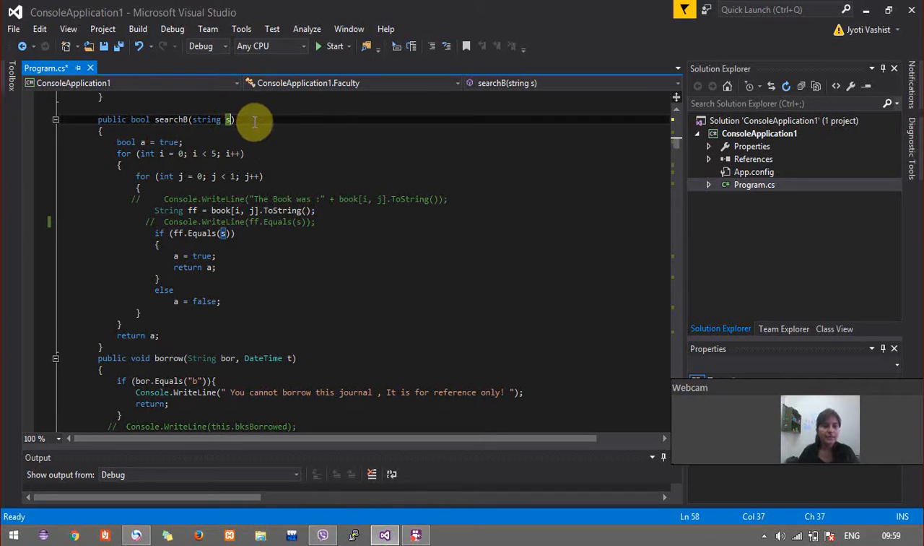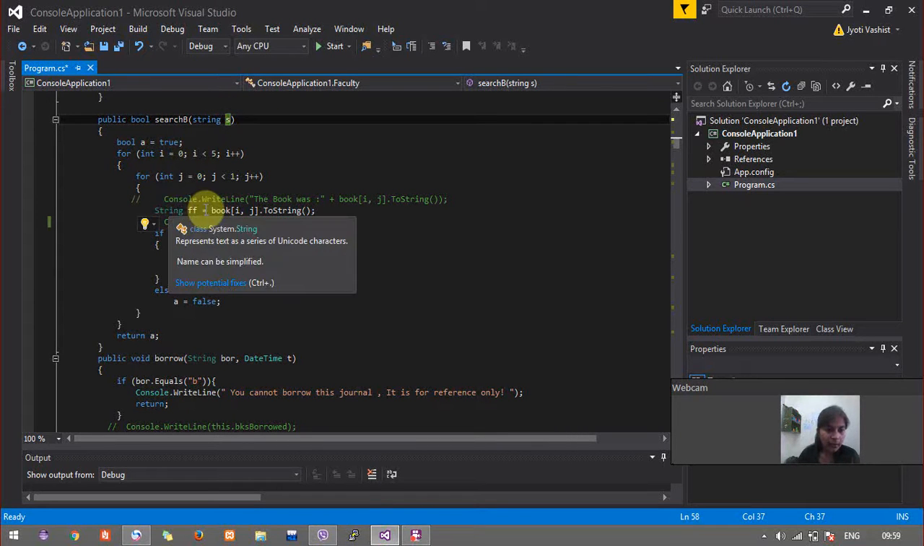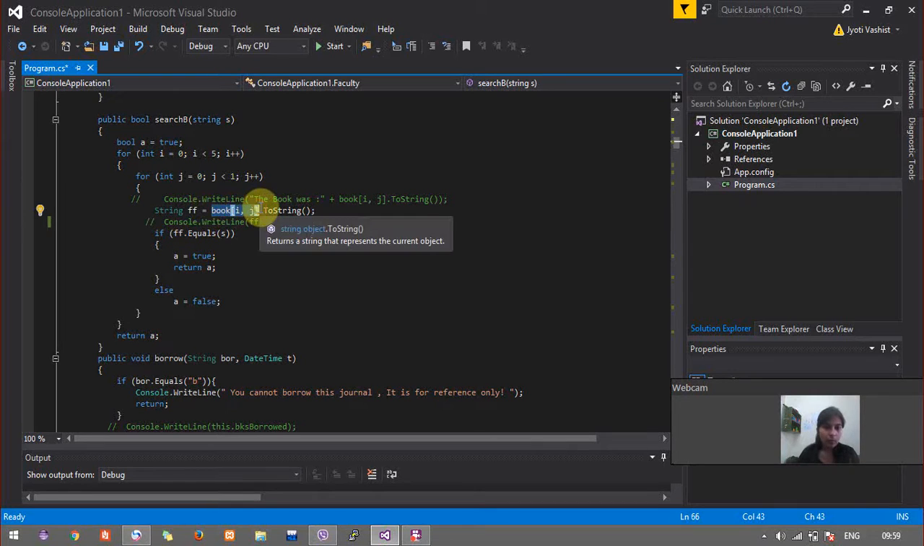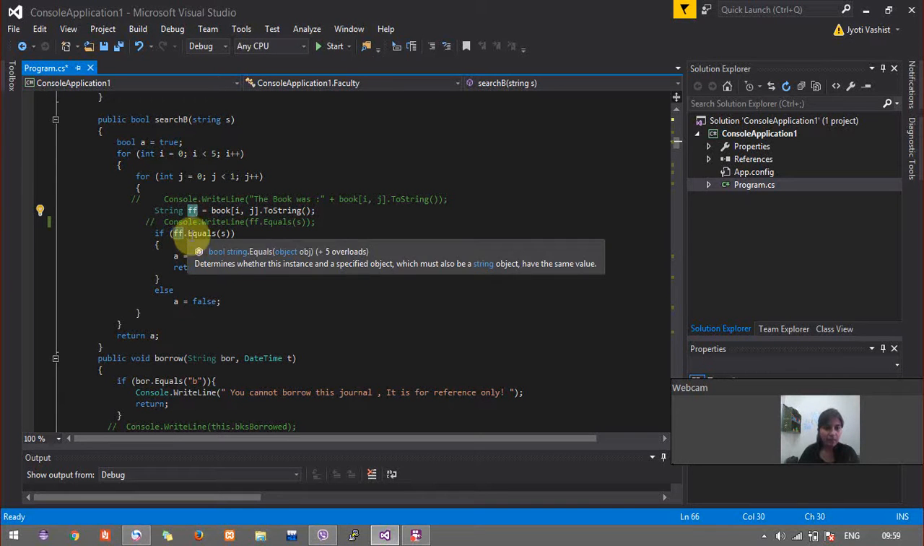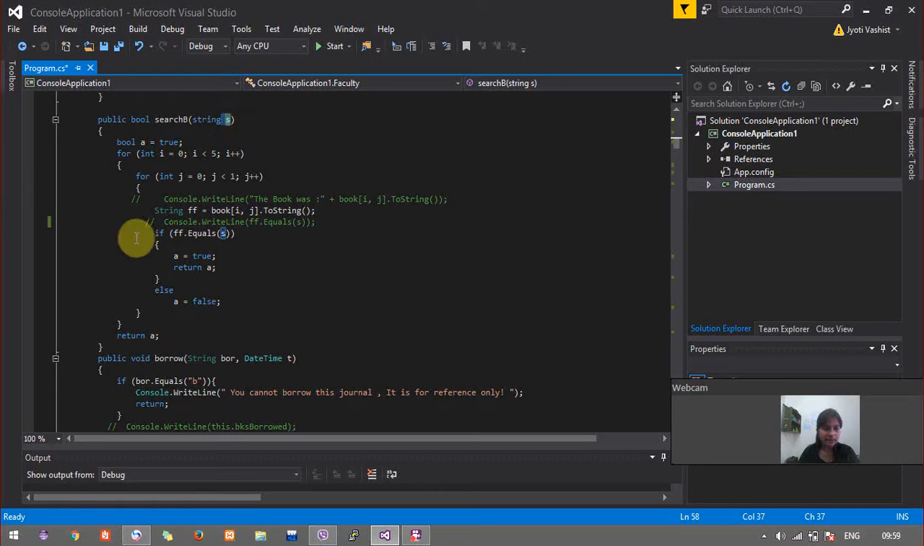So in this function, search, I just get a parameter. This parameter holds the name of the book. As we know, the book variable holds the total number of copies of a particular book and the various number of books that there are in the catalog. I get the name of the book in the string ff, and then I compare it with the parameter that was already passed, as you can see in this line. If it matches, I set a equal to true and accordingly return it, or else I'll just set it to false and return it at the end. That's why I have kept the return type as bool.